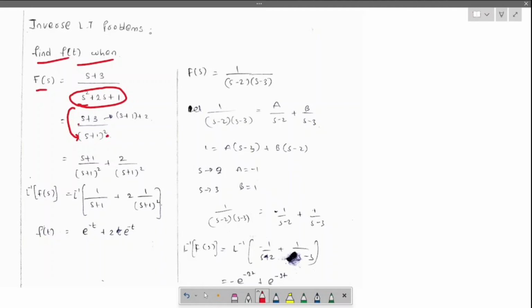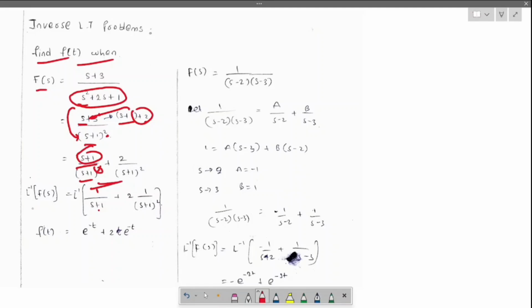Convert s plus 3 as s plus 1 plus 2, since 1 plus 2 is 3. Separate the terms: s plus 1 by s plus 1 whole square, which cancels to 1 by s plus 1, plus 2 by s plus 1 whole square.